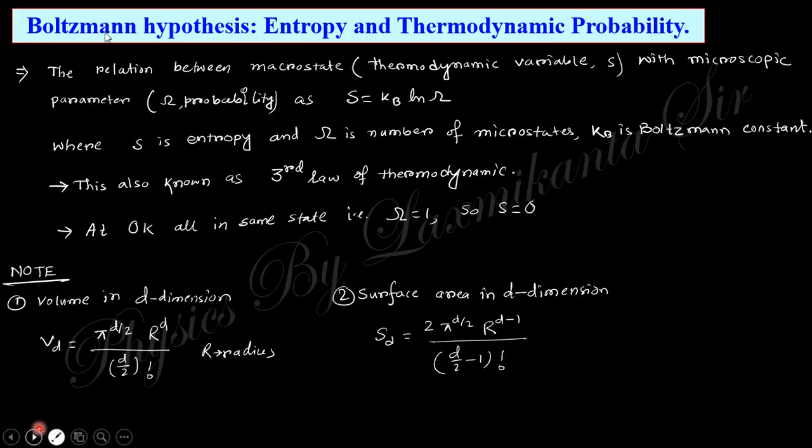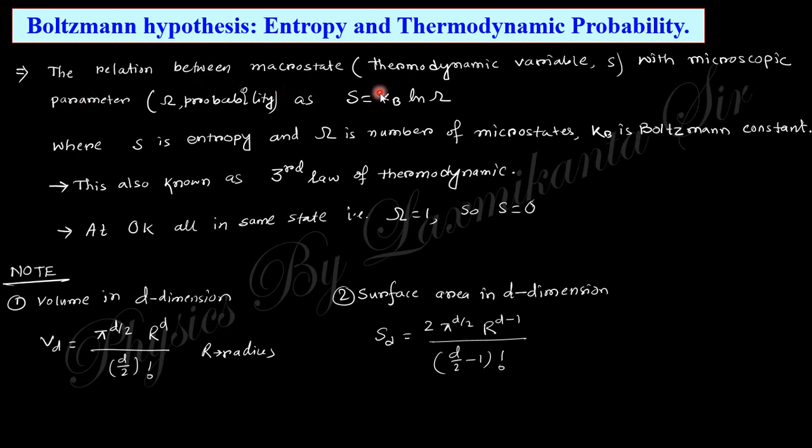Next is the important thing, that is the Boltzmann hypothesis, which gives the relation between entropy and the thermodynamic variable. You know, entropy is a thermodynamic property, that is a macroscopic property, whereas the thermodynamic probability is a microscopic, statistical property. So this is the interlink between thermodynamics and statistical mechanics. That means the relation between the macroscopic property and the microscopic property is the Boltzmann hypothesis.